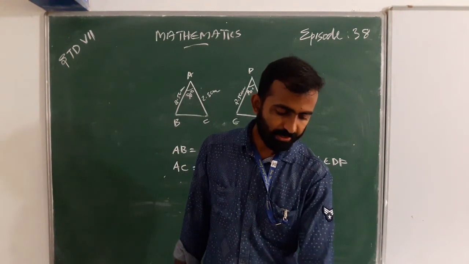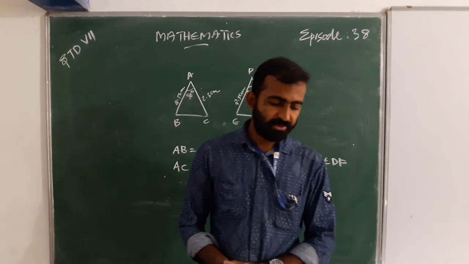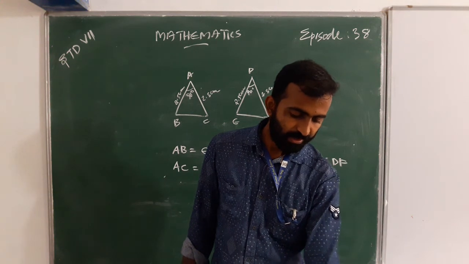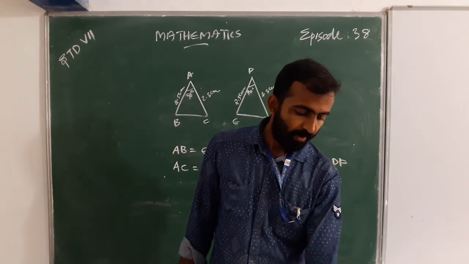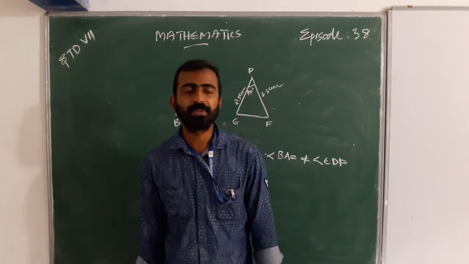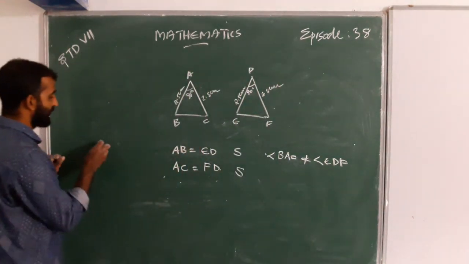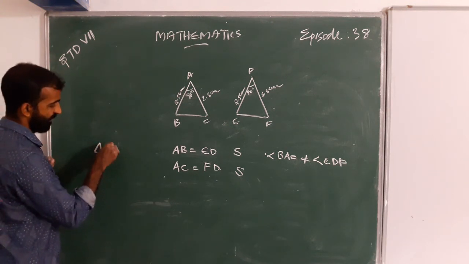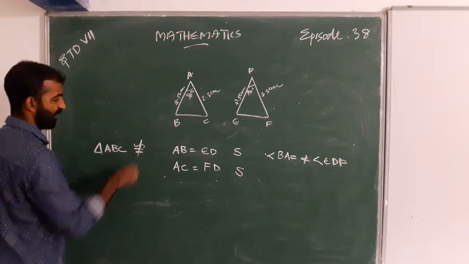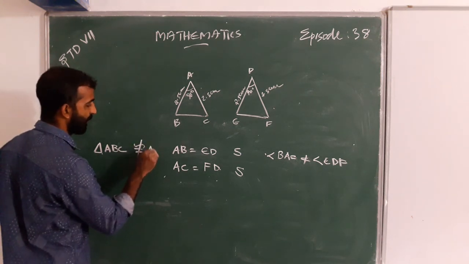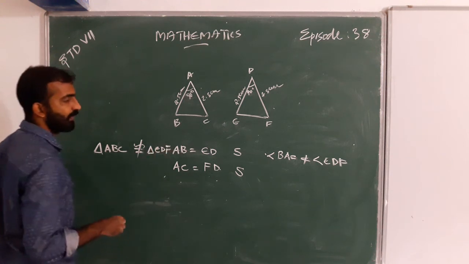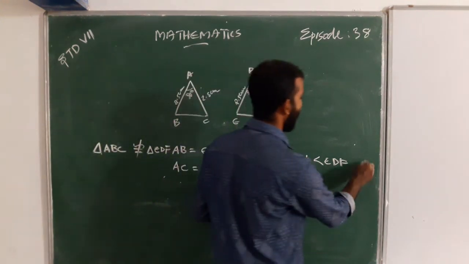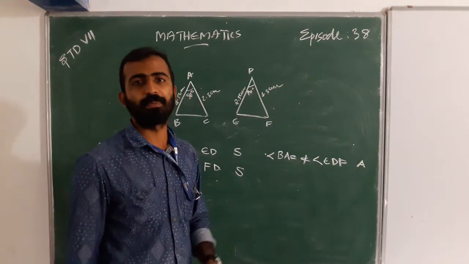So triangle ABC is not congruent to triangle EDF by SAS.